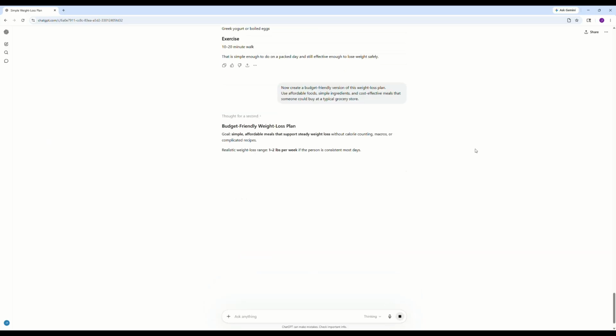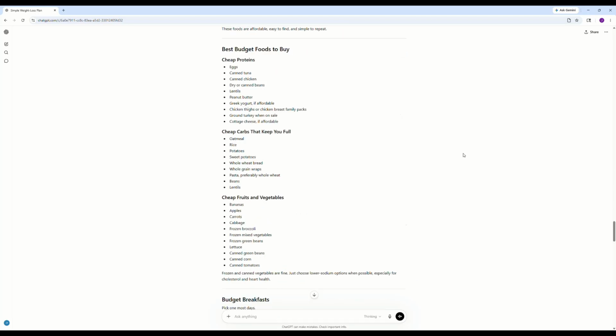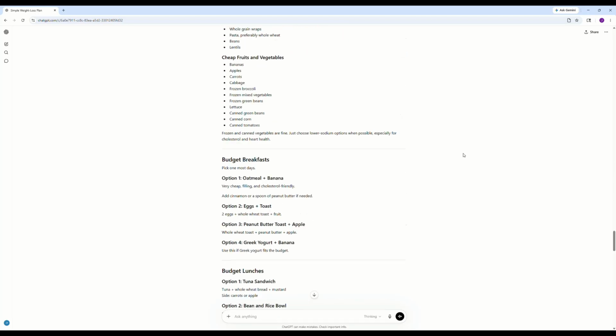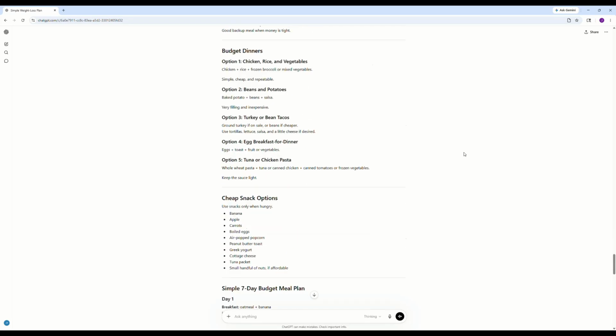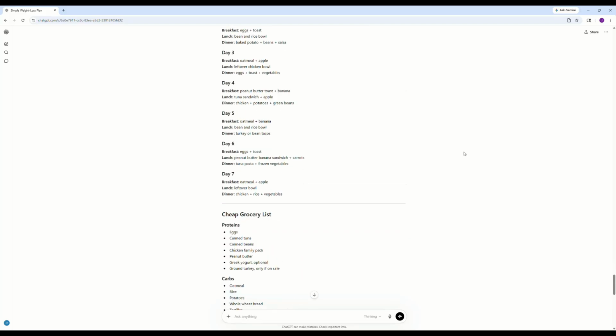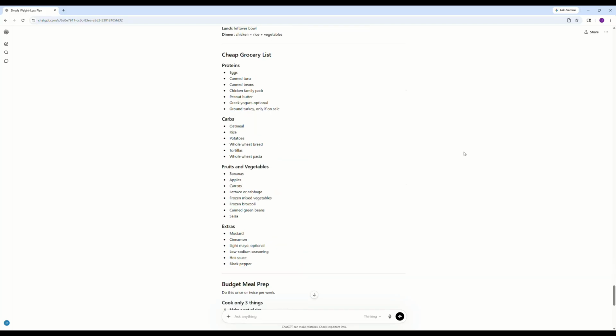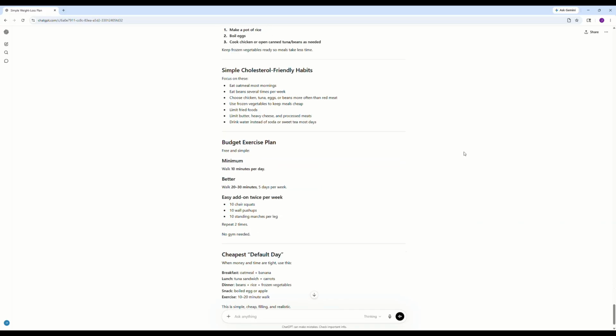And for anyone out there on a budget, I also wanted to show you how easy it is to get a budget-friendly version of this plan. All you have to do is tell ChatGPT to rebuild the plan for someone who's trying to save money, and it'll adjust everything for you. I'll speed through the full response again because ChatGPT gives a ton of detail. But here's the plan summary so you can see exactly how the budget version works.